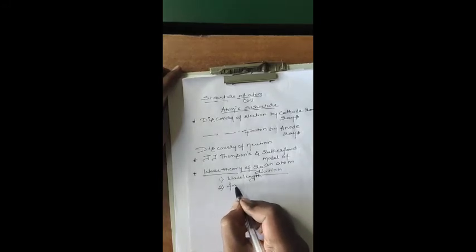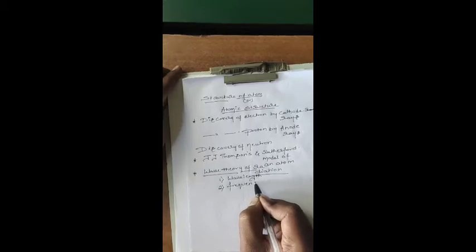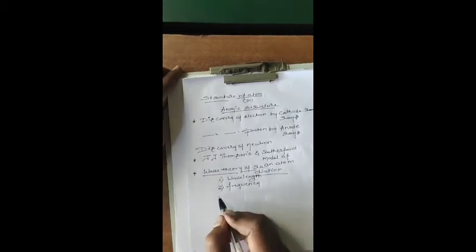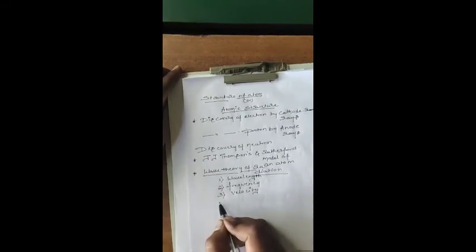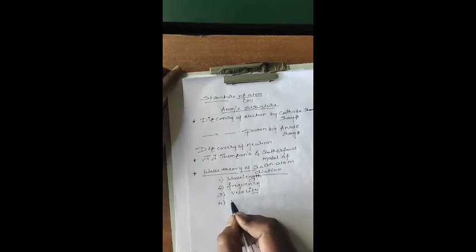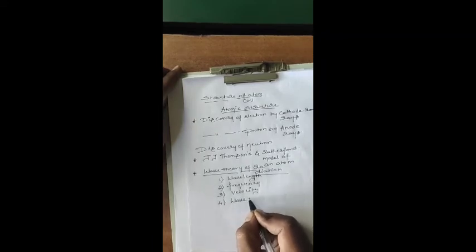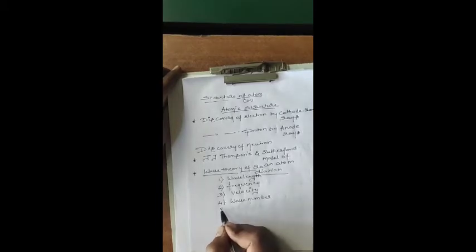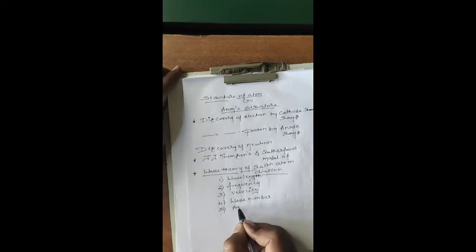Second one is frequency. Third one is velocity. Fourth one is wave number. Fifth one is amplitude. Sixth one is wave nature.